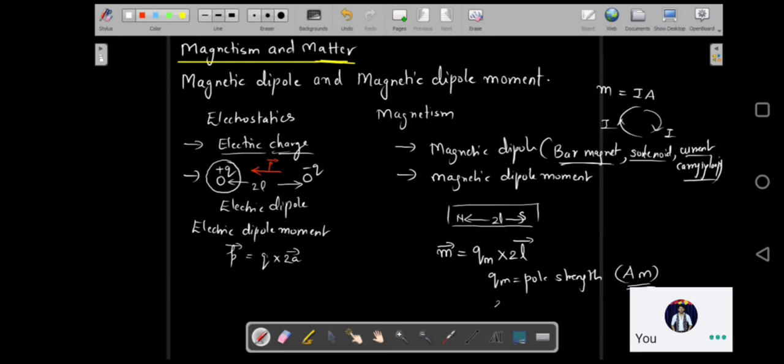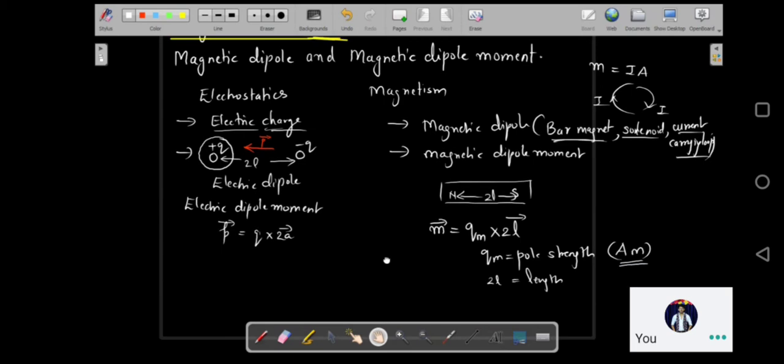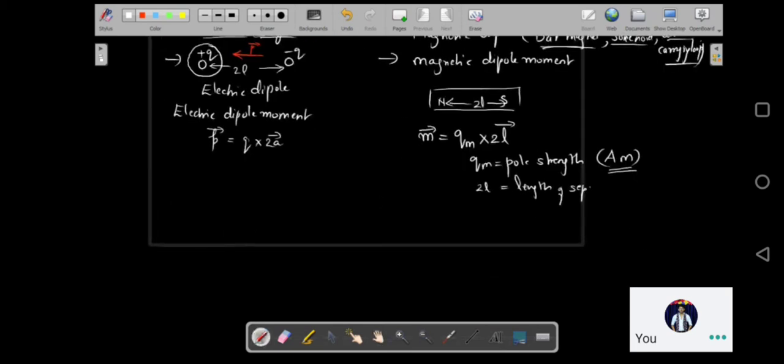2L is the length of separation between the poles, which is given in meters. So what will be the SI unit of M? The SI unit of M is going to be ampere meter square. And isn't it the same as I into A? Because the current is given in ampere and area was given in meters square. So if you consider the current carrying coil as a dipole, you get the same magnetic dipole moment. Even if you consider a bar magnet as a dipole, you get the same magnetic dipole moment in ampere meter square.